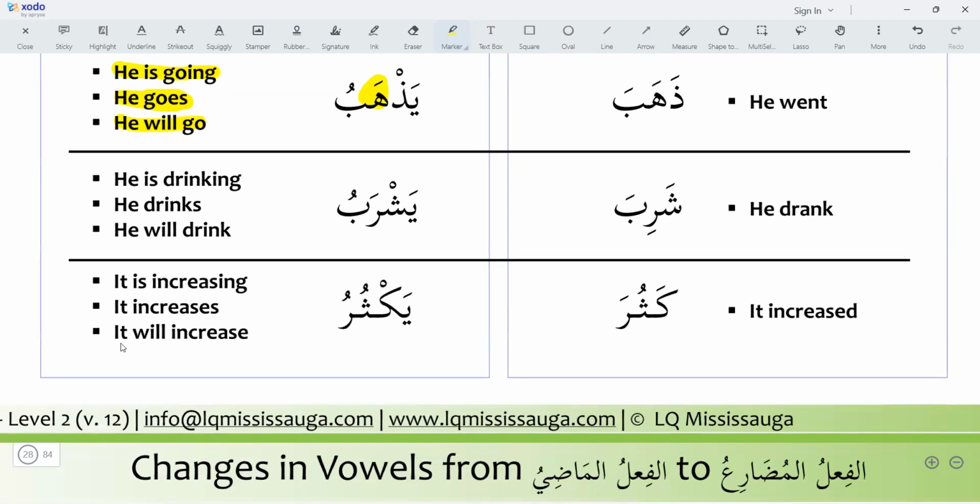Okay. Shariba, yashrabu. Kasura, yaksuru. Shariba, he is drinking. Yashrabu, he drinks. And yashrabu, he will drink. And the same with kasura, it increased. Yaksuru, it is increasing. It increases. And it will increase.